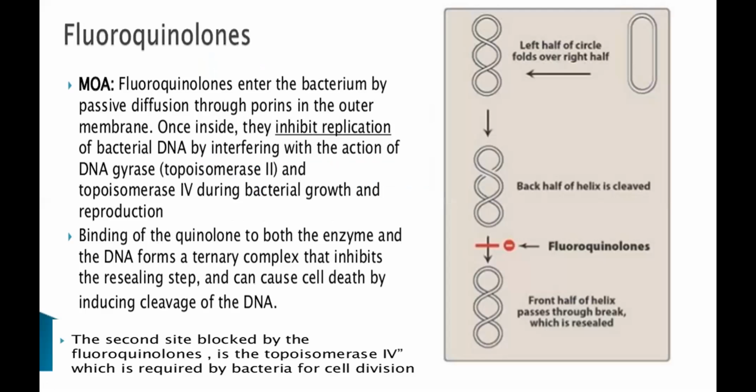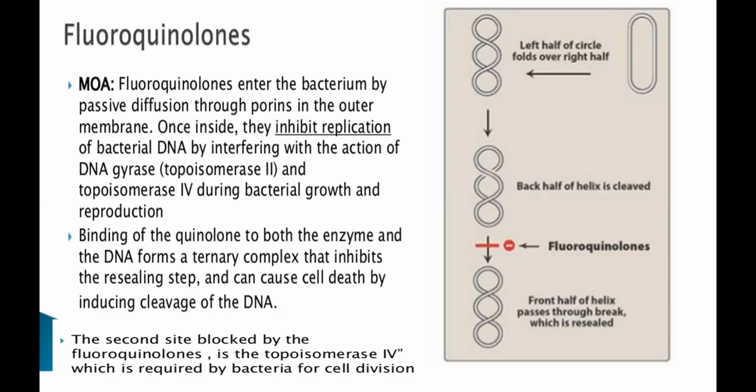Fluoroquinolones enter the bacterium by passive diffusion through the pores that are present on the outer membrane. Once inside, what happens? They inhibit the replication of DNA by interfering with the action of DNA gyrase, that is your topoisomerase 2 enzyme. And it also inhibits topoisomerase 4 during bacterial growth and reproduction.